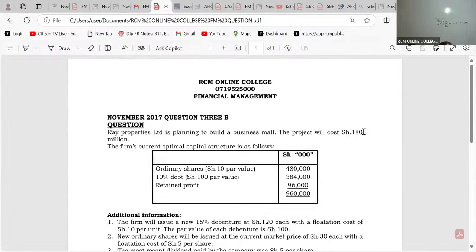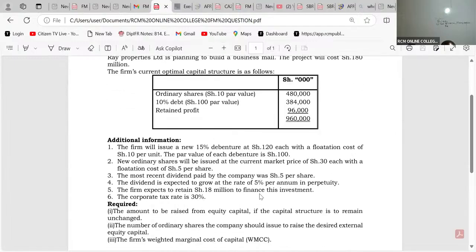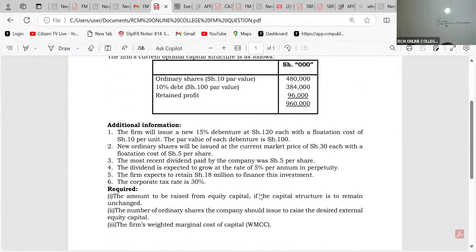The project will cost 180 million. The firm's current optimal capital structure is as follows: we have ordinary shares, 10% debentures, and retained profit. Additional information: the firm will issue a new 15% debenture at shillings 120 each with a flotation cost of shillings 10 per unit. The par value of each debenture is shillings 100.